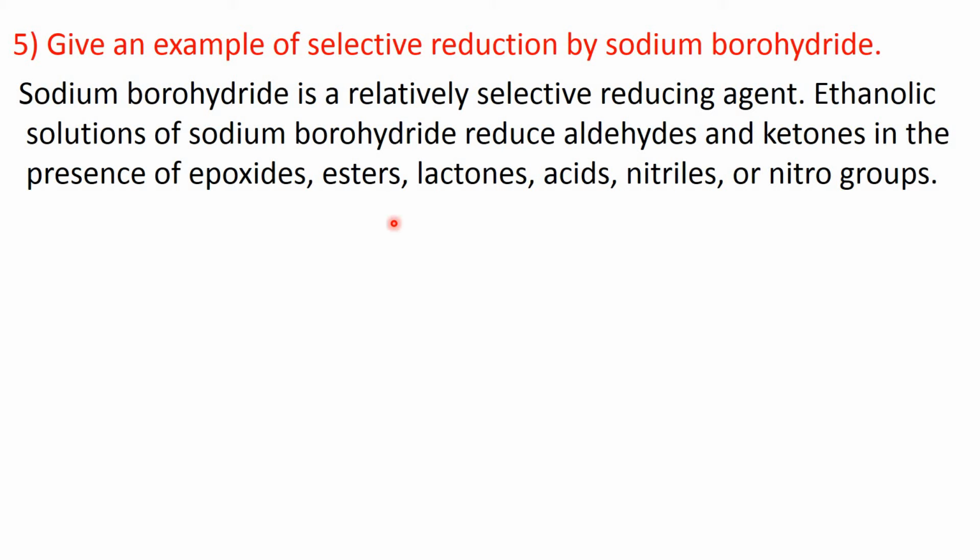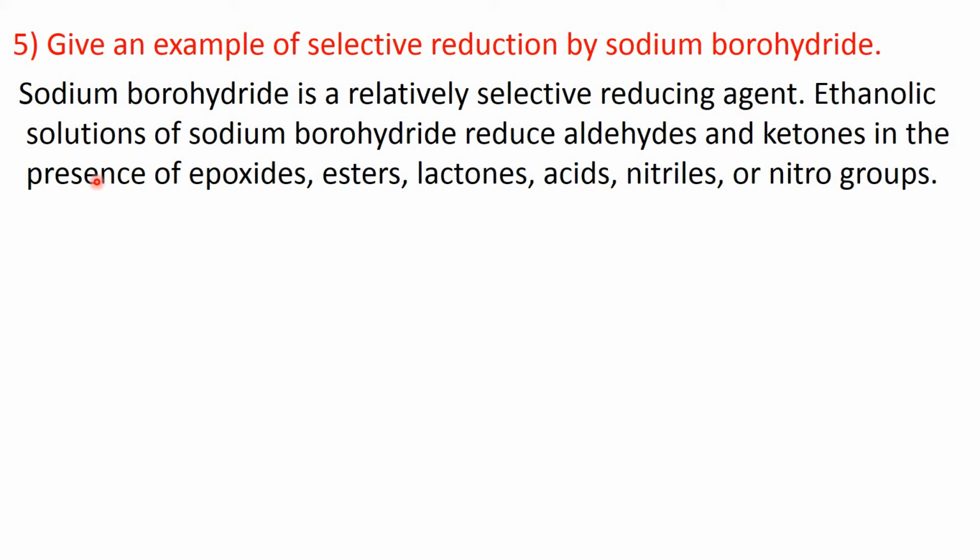Sodium borohydride is a relatively selective reducing agent. Selective reducing agent means, suppose there are two reducible groups, but it can selectively reduce one reducible group, keeping the other intact. Here, it can reduce this carbonyl group, keeping the other reducible group intact.